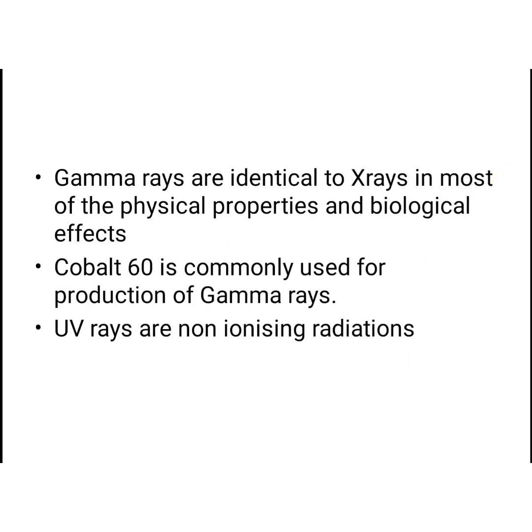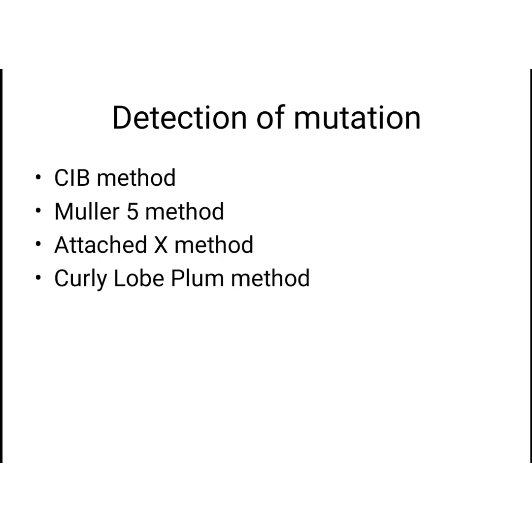Next, gamma rays. I already said gamma rays are identical to X-rays in most of the physical properties and biological effects. And Cobalt-60 is most commonly used for the production of gamma rays. This is very important. And UV rays are non-ionizing.